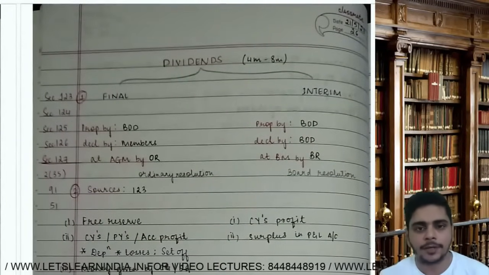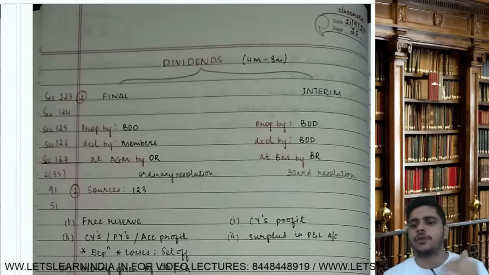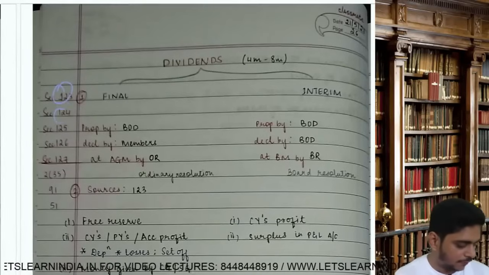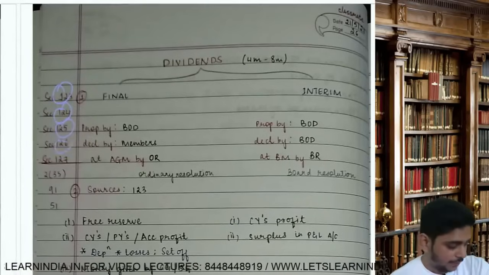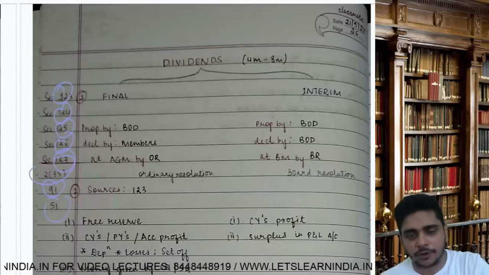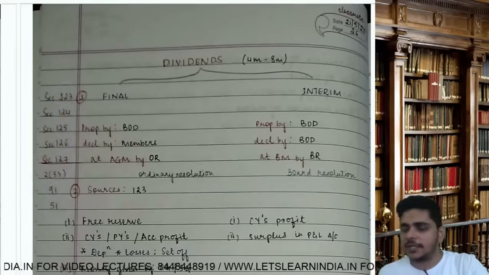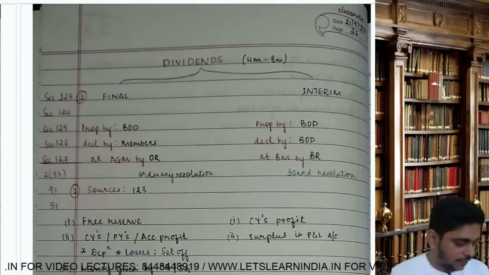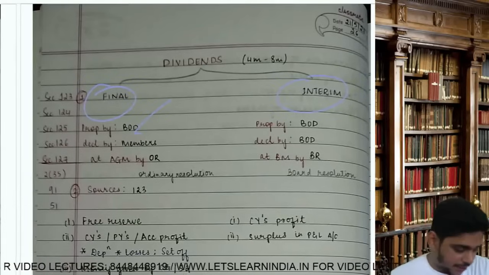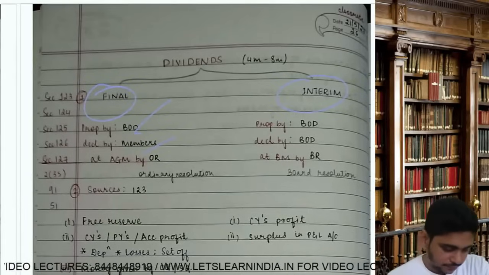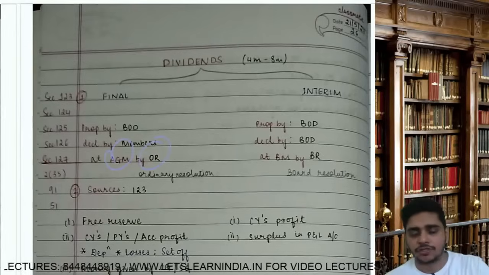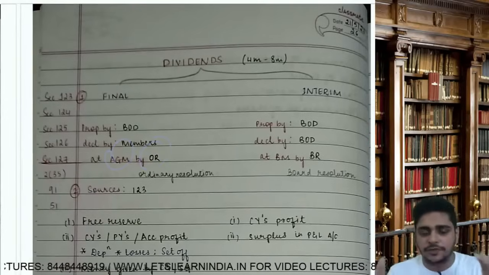Dividend. The section numbers we did in this chapter were 123, 124, 125, 126, 127, 235, 91 and 51 as per the module. Minimum weightage 4 marks, it can go up to 8 marks also. So dividends are of 2 kinds, final and interim. Final is proposed by the board of directors and declared by members at AGM by passing an ordinary resolution.